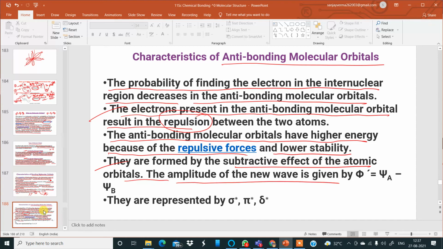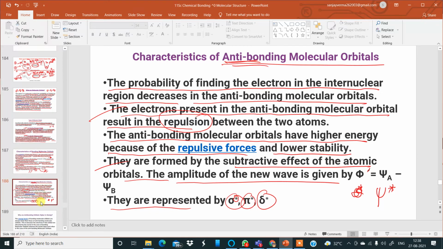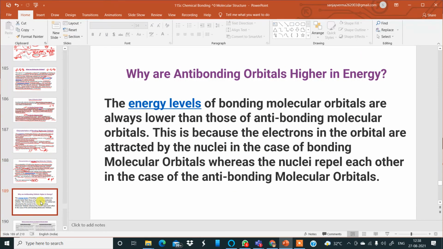The amplitude is given by psi dash, or we also write it as either sigma star or psi star. This way, psi star for anti-bonding. They are represented by sigma star, pi star or delta star. This star means it is anti-bonding. Now, moving further, after the characteristics of anti-bonding molecular orbitals, the next slide has a question: why are anti-bonding molecular orbitals high energy?